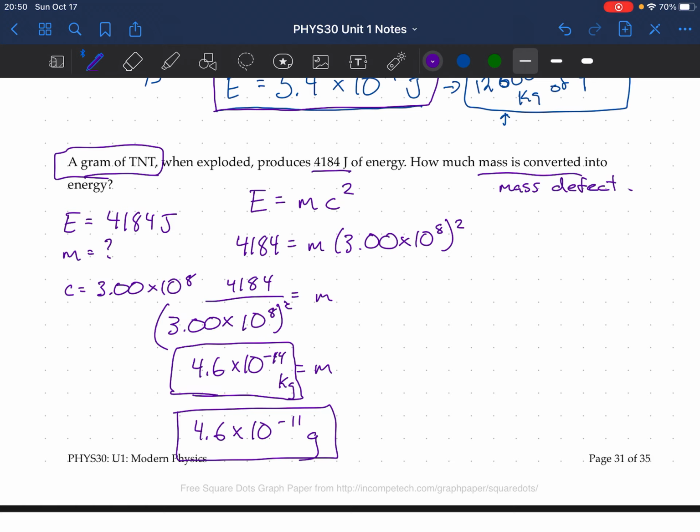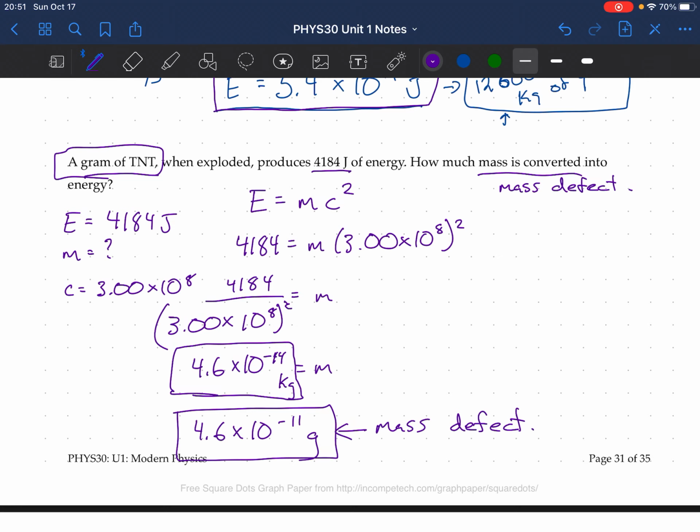It would be a few protons, because a proton is 10 to the minus 27 grams. So that should be quite a few protons. But this is the mass defect. That's how much mass was turned into energy.